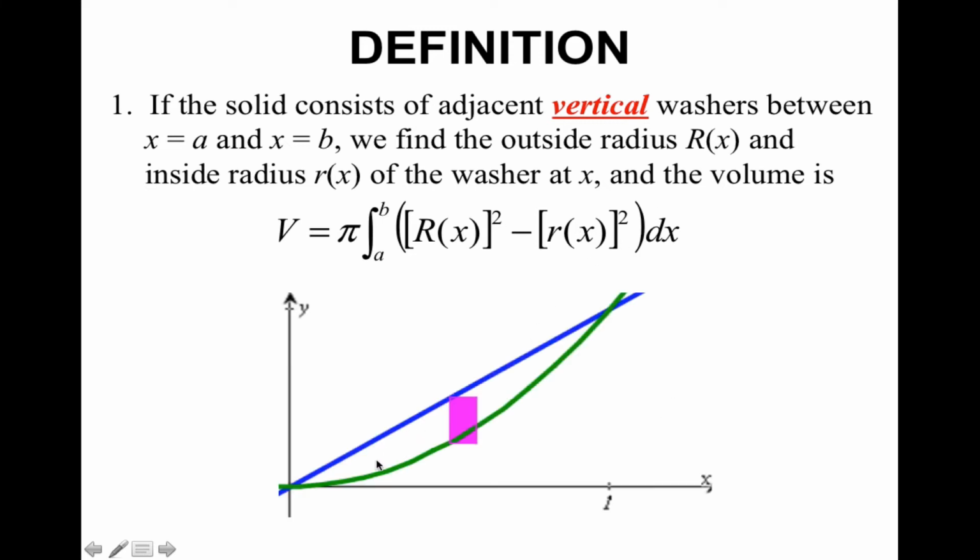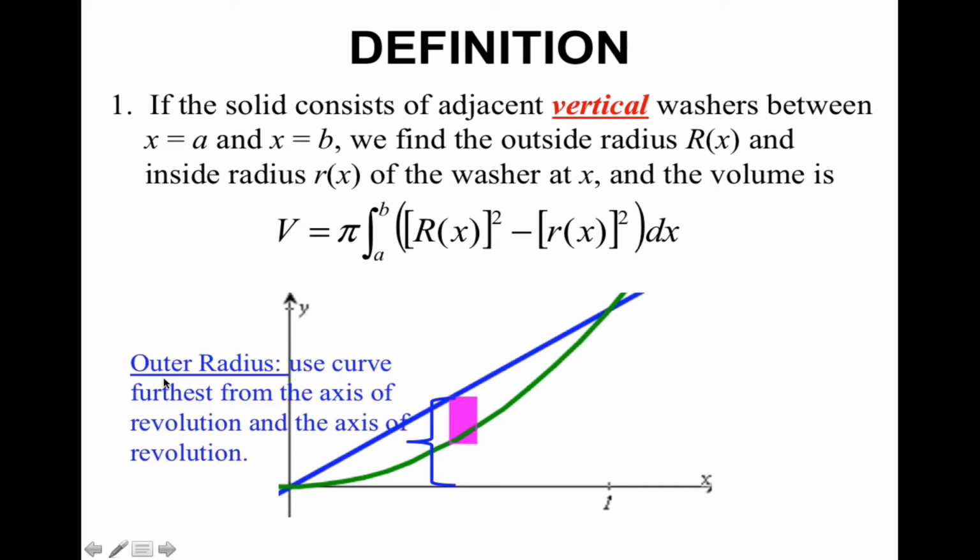Visually, I have two functions, and I'm going to rotate the area bounded by these two functions around the x-axis. That means my outer radius is the radius that's furthest away from my axis of revolution, in this case the top curve. So just keep in mind, for the outer radius you want to use the curve furthest from the axis of revolution.